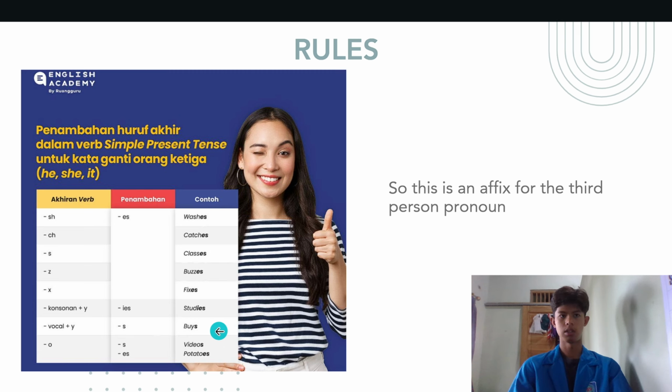And for the ending o, when the letter in front of o is a vowel, it is enough to add the suffix s, not es. Here is an example: videos.